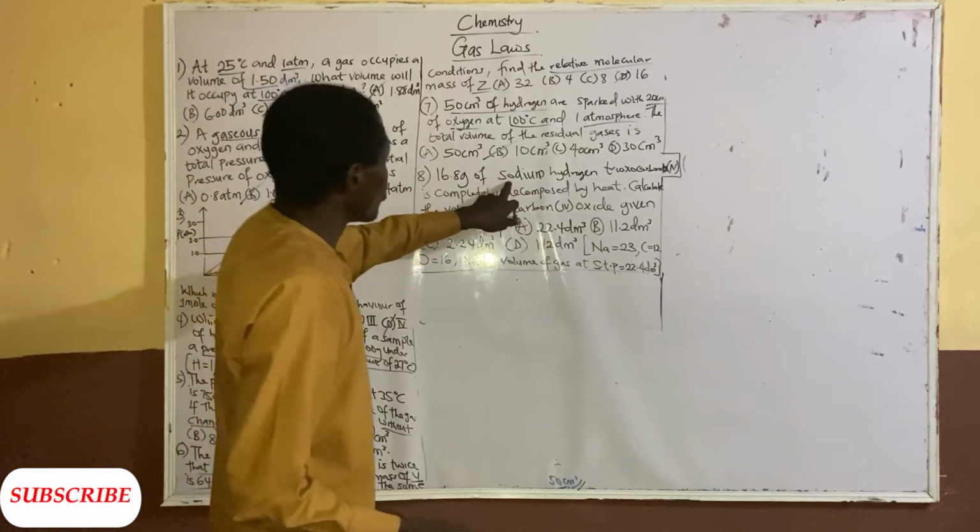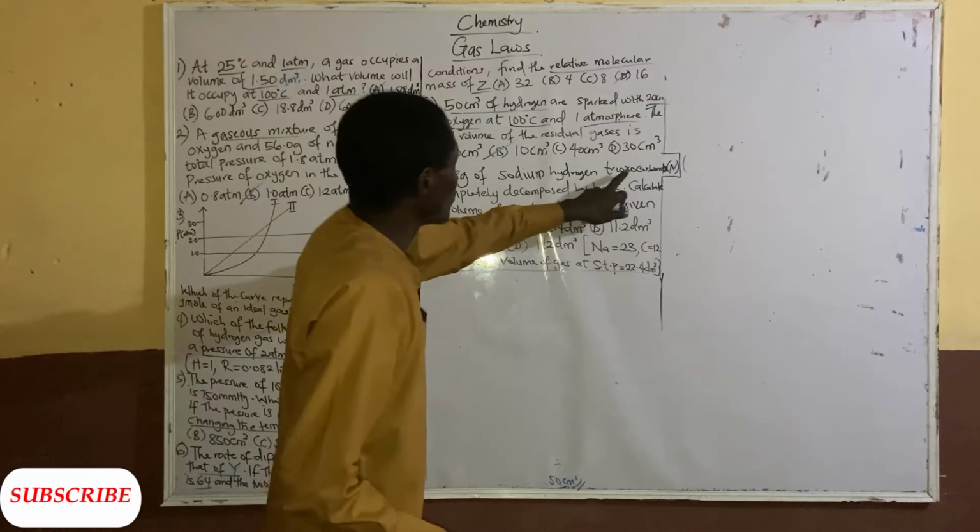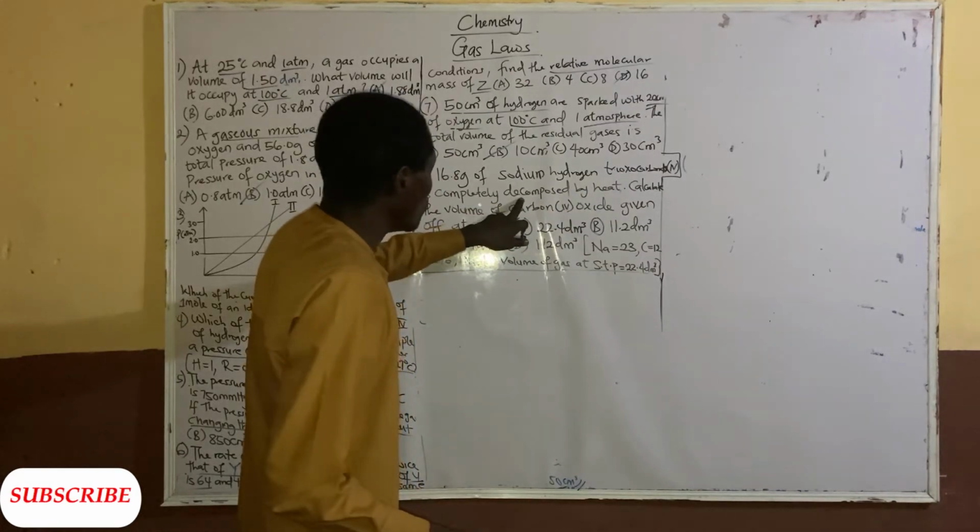This question here says that 16.8 grams of sodium hydrogen carbonate is completely decomposed by heat.